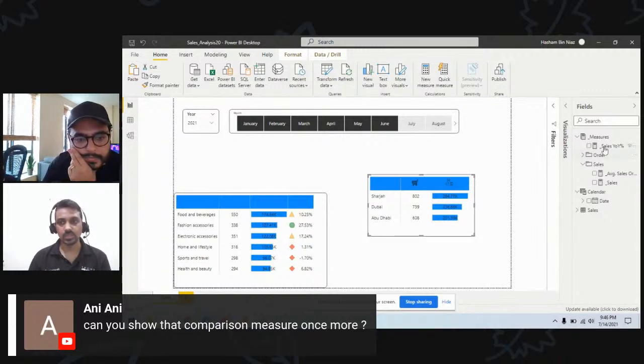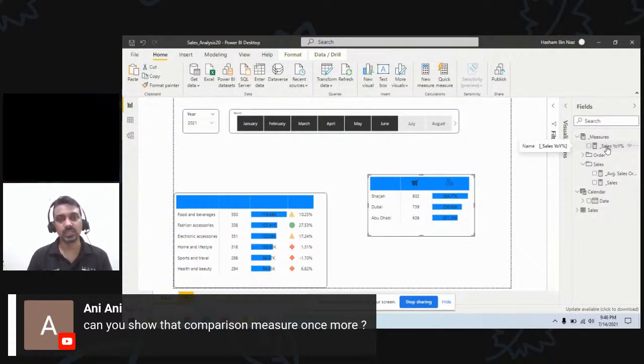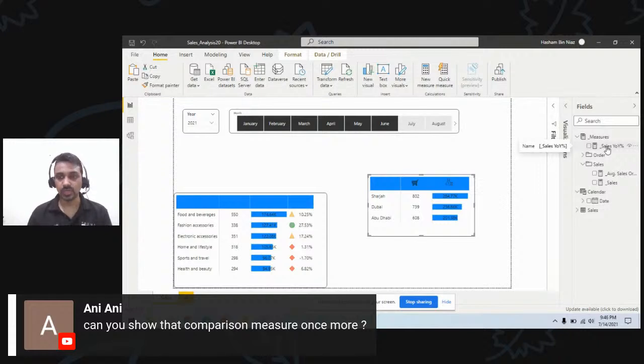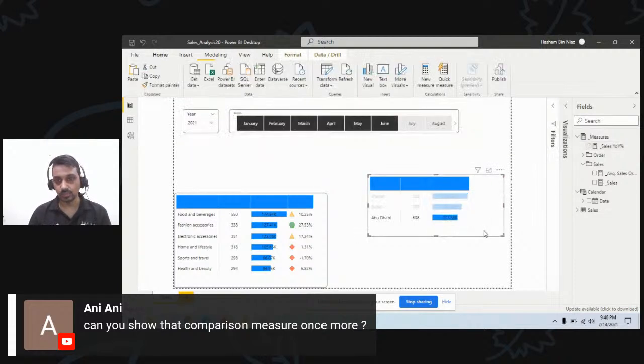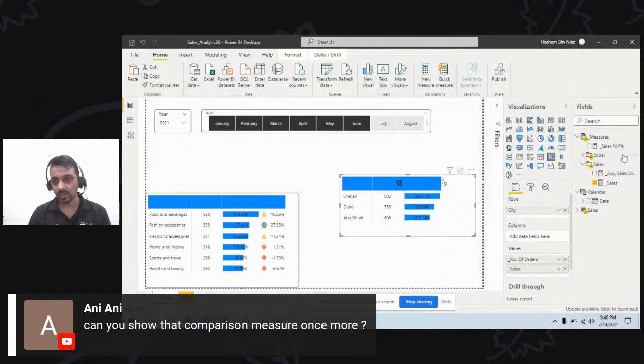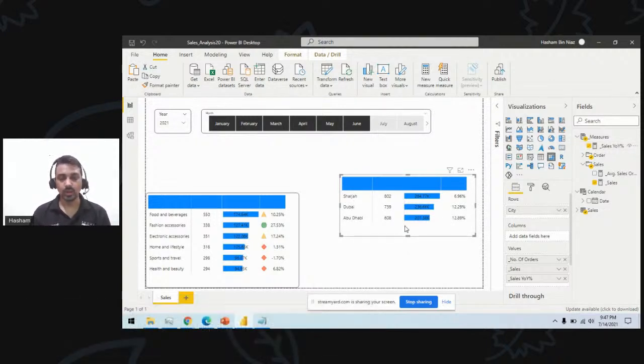So I think the question is whether I can use this measure again somewhere else as well. Yes, we can use this measure somewhere else. This is totally dynamic. The purpose of creating a measure is that these calculations can be used against any dimensional attribute. So if I click on this measure and I want to see year-over-year increase, I can place this measure here. Now this time this will show me year-over-year increase by cities, and here it is showing by product line. This is working dynamically, so I don't hard code anything. This measure calculates on the fly.